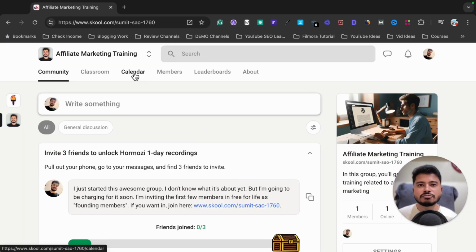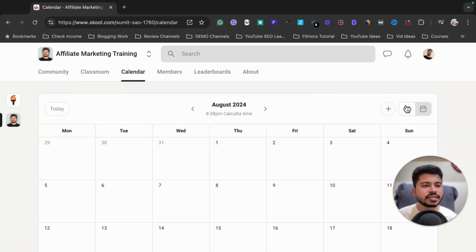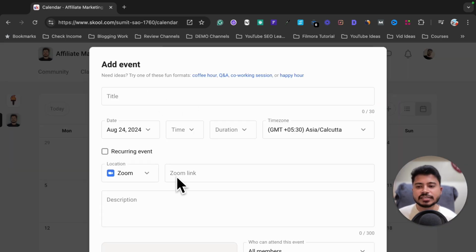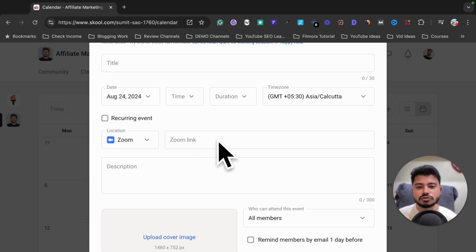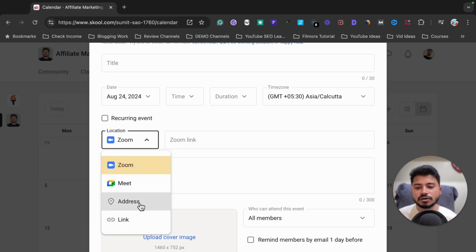Okay, and suppose I want to do any live event next week or next day, then what I can do, I can go to the calendar section, I can click on the plus icon and I can write a title, I can share the Zoom link, Google Meet link, or if it is an offline event, then I can share the address, or if I am doing an online event apart from Zoom and Google Meet, then I can share the link of that particular platform here.